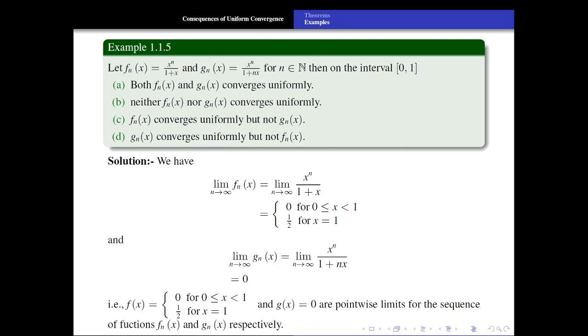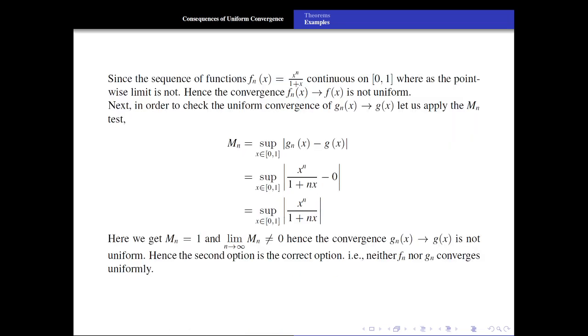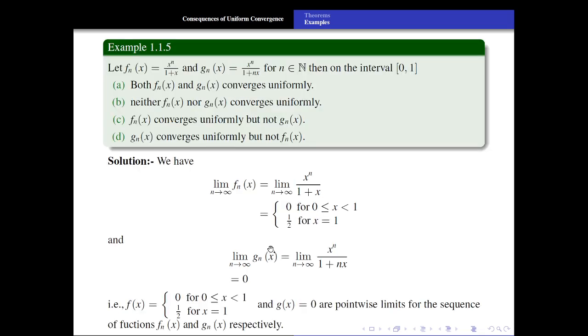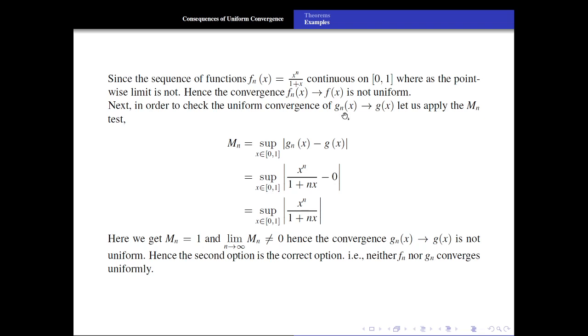in order to check the convergence of gn of x, let us apply the Mn test. Why are we applying the Mn test? Here, gn of x converges to this zero function, and the zero function is bounded, continuous, Riemann integrable, differentiable. So in order to check the uniform convergence, we have to use our powerful tool, that is the Mn test. Now let us apply the Mn test and evaluate the supremum of this.